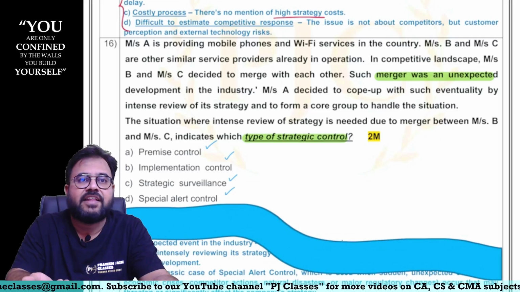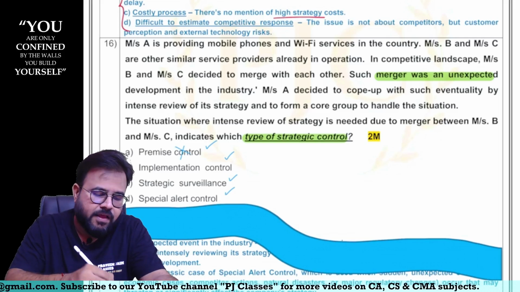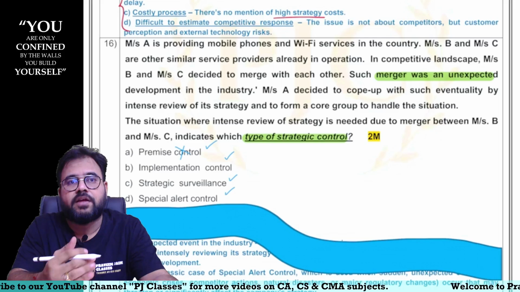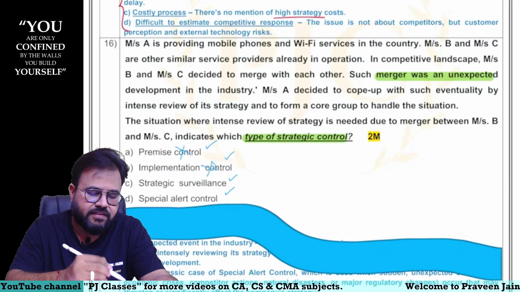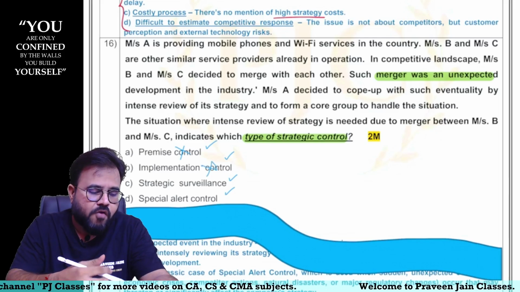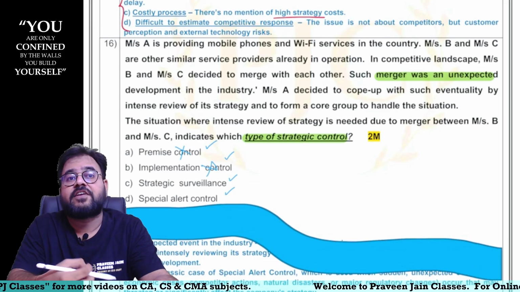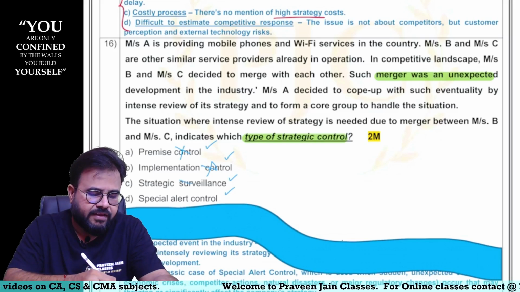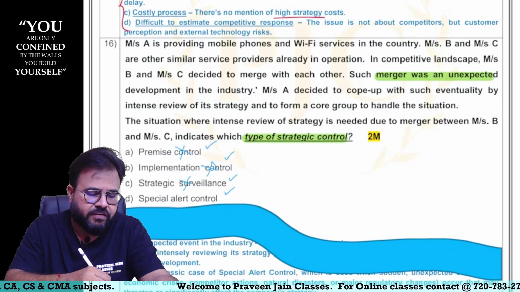So can I say here, there is no question of any assumption, sir. So implementation controls are nothing but what, sir? You are taking corrective actions during the phase of implementation. Can I say this is also not a right option, sir? What do you mean by strategic surveillance? Can I say it's a loose form of environmental control, casual environmental browsing? Can I say this is also not the right option, sir? So what is the right option, sir?